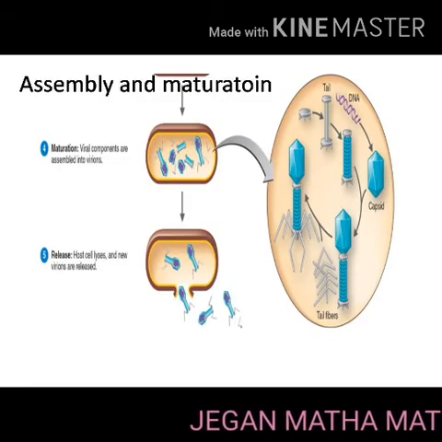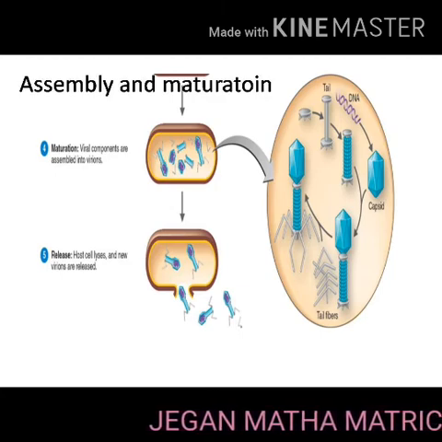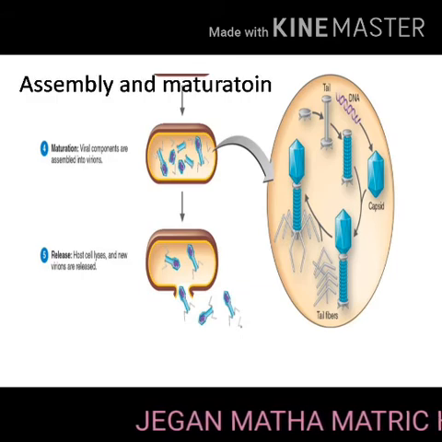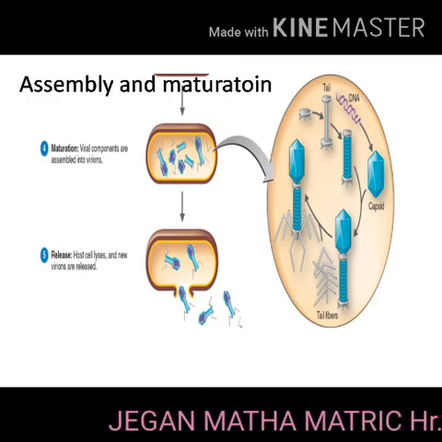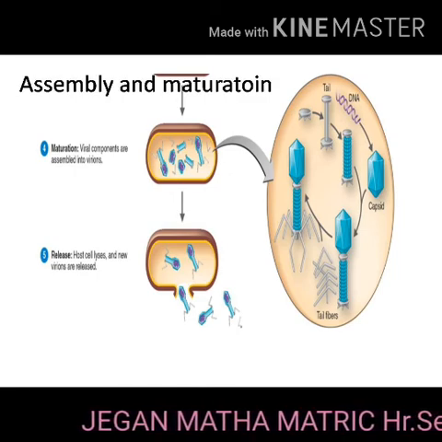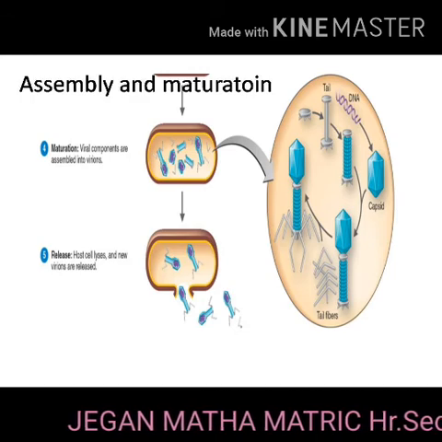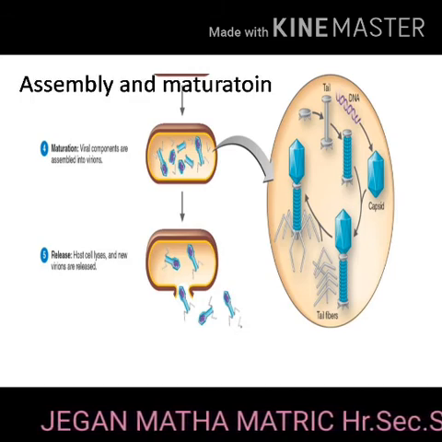Assembly and maturation. The DNA of the phage and the protein coat are synthesized separately and are assembled to form phage particles. The process of assembling the phage particle is known as maturation.